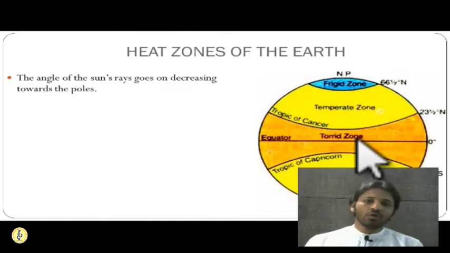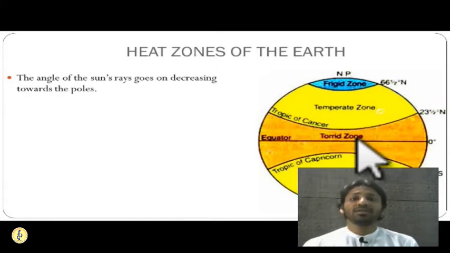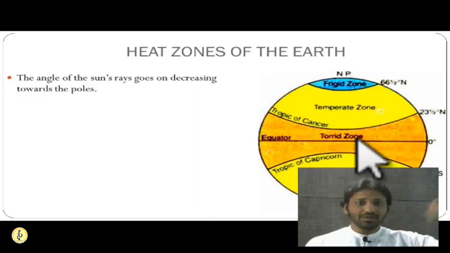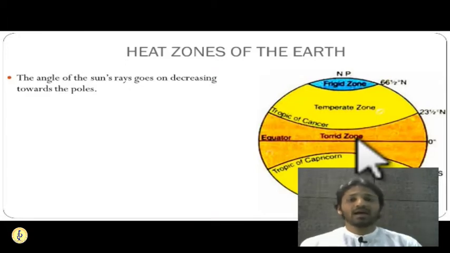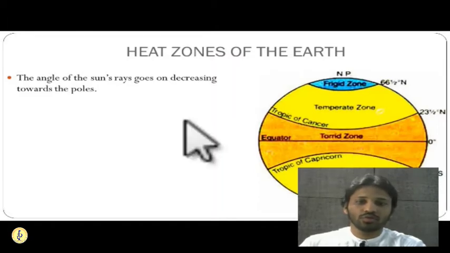Okay, so just now we have seen, because of the differential amount of heat received by the different zones, different heat zones have been formed on the surface of the earth. The angle of the sun rays plays a very important role in the formation of these different zones.